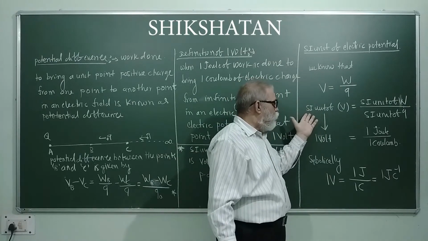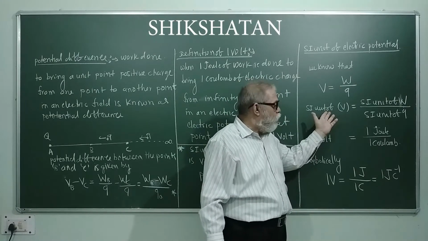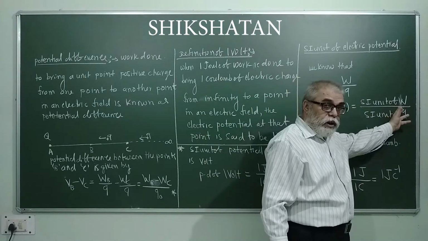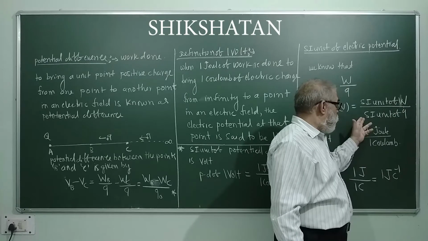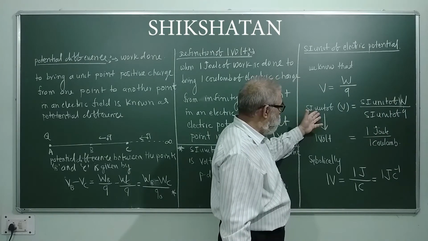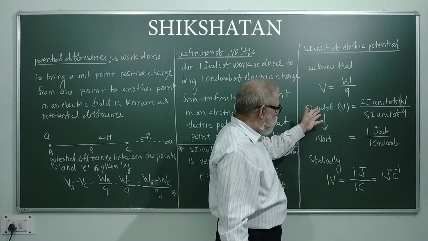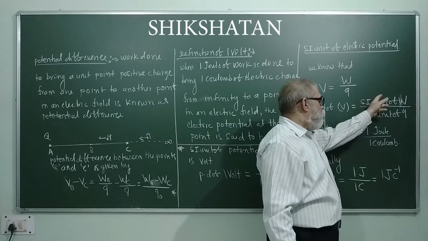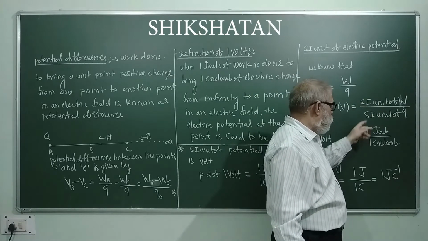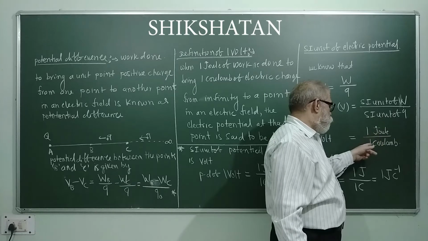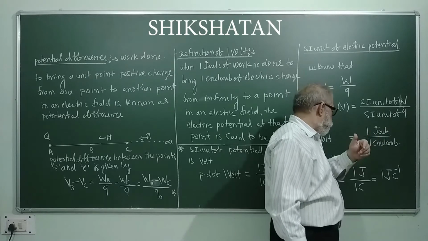So SI unit of V, that is electric potential, is equal to SI unit of W, the work done, divided by SI unit of test charge Q. So what we have, SI unit of electric potential is volt, SI unit of work done is joule, SI unit of charge is 1 coulomb.